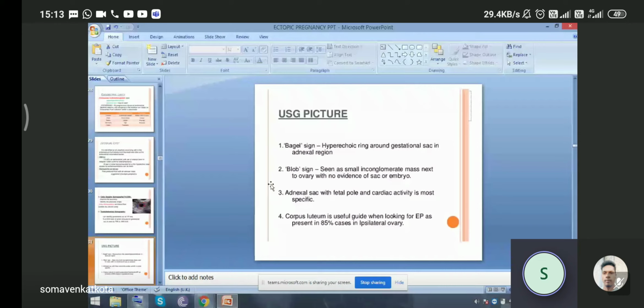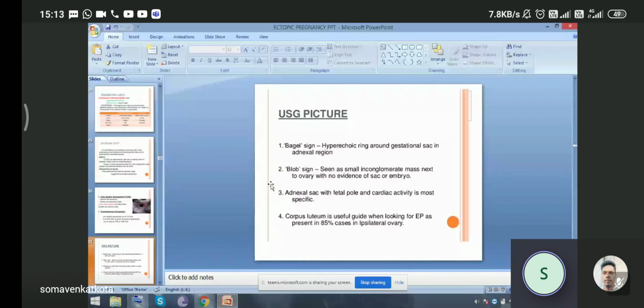The corpus luteum is a useful guide when looking for ectopic pregnancy, as it is present in 85% of cases in the ipsilateral ovary. In normal pregnancy, the corpus luteum is formed where the ovum is released. So it is seen in about 85% of cases in the ipsilateral ovary.